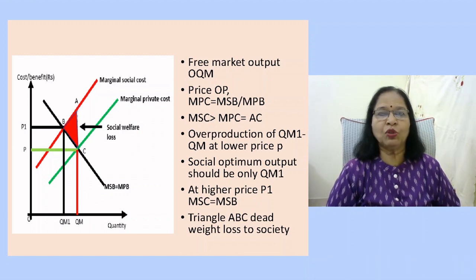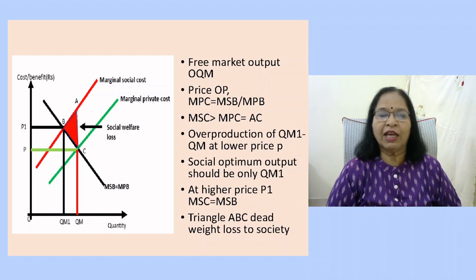Now let us look at the socially optimum output that should be produced. The socially optimum output should be only OQM1 because it is at point B where the marginal social cost curve is intersecting the marginal benefit curve.